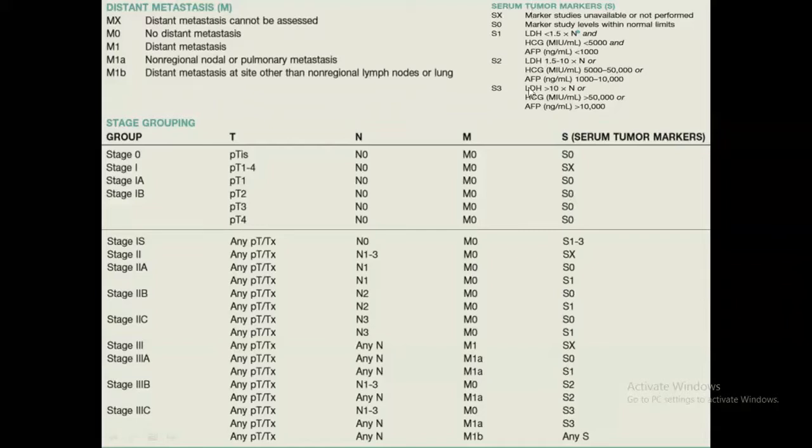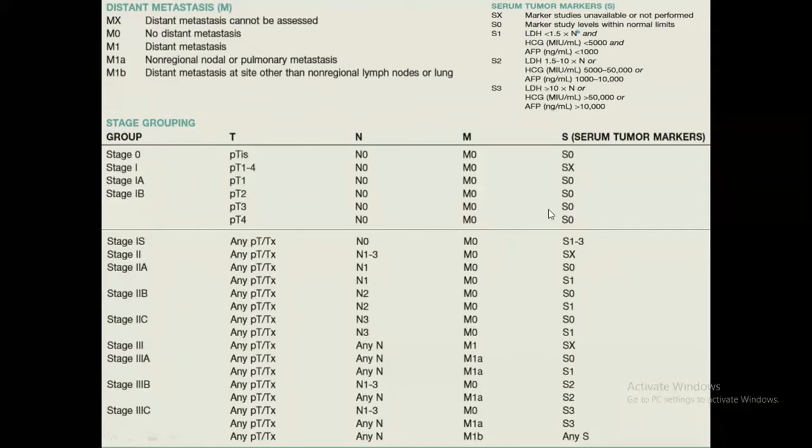So based on that, the classification is done. S1 is LDH less than 1.5 times normal, HCG less than 5,000, AFP less than 1,000. In S2 this becomes 1.5 to 10, HCG up to 50,000, AFP up to 10,000, and above all this becomes S3.